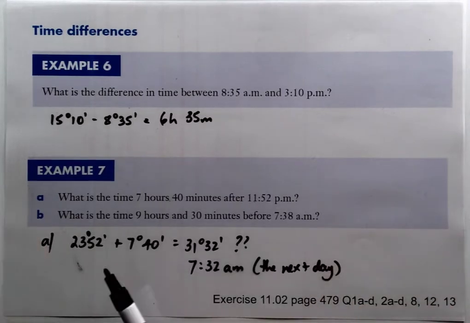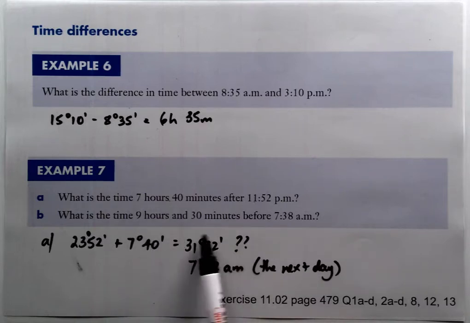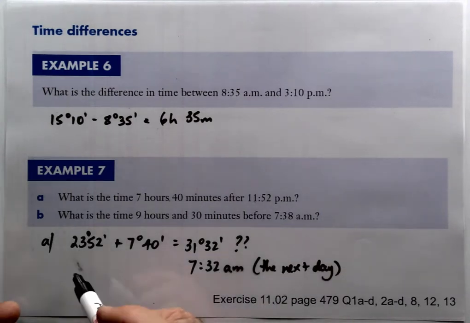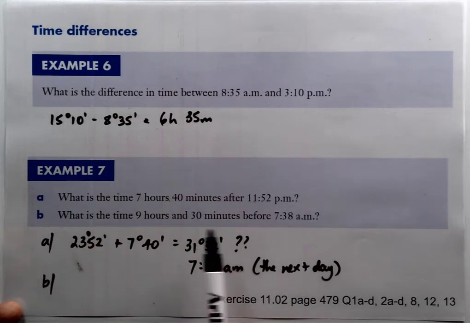So just go through that again. We changed that to 24-hour time. We added the 7 hours and 40 minutes. We got this weird answer here. That just means we've gone into the next day. So if we take off 24 hours, we're going to end up with 7 hours and 32 minutes. In other words, 7:32 a.m. the next day.